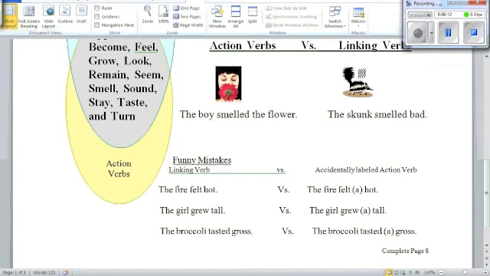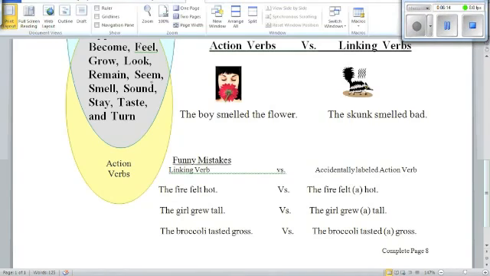That is on your Venn diagram towards the bottom. Become, feel, grow, look, remain, seem, smell, sound, stay, taste, and turn. All of these could be actions, but they could also be linking the subject to a word in the predicate, and we have to figure that out. So this first sentence is an example of an action verb because you should recognize it.